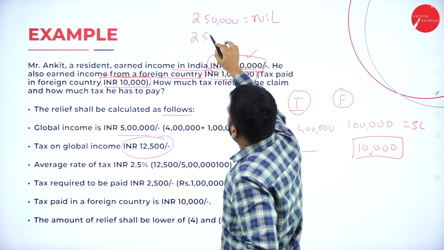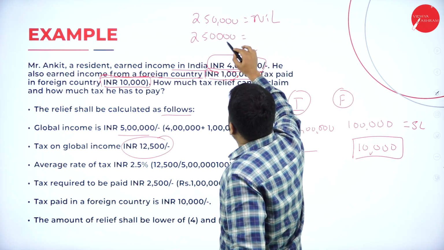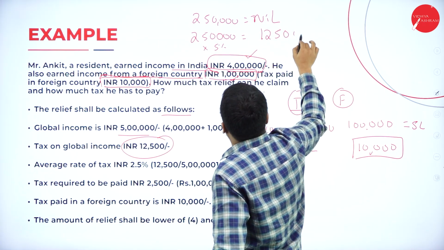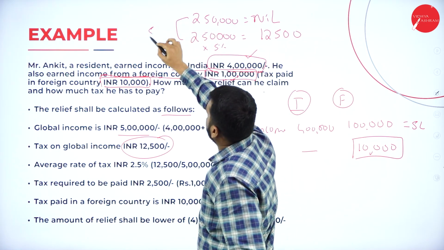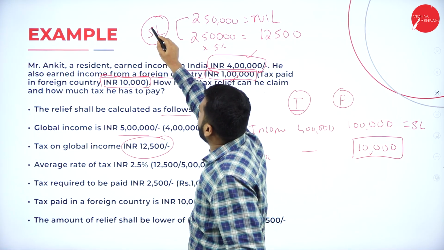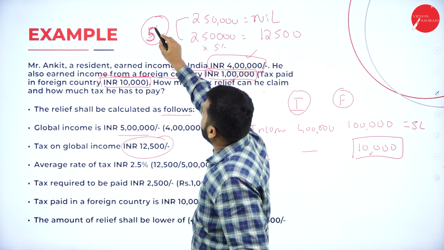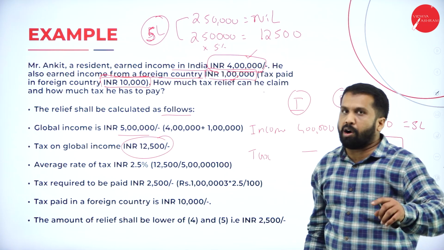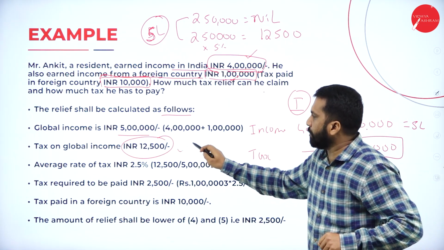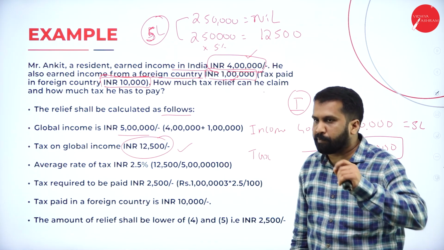On the balance 2,50,000, if you calculate 5%, you will get 12,500. So all put together 5 lakh, and on 5 lakh, if you calculate tax, you will get around 12,500. Hope you are clear. Good.